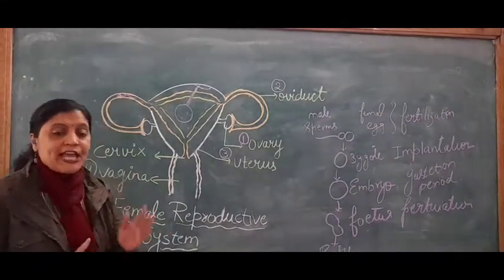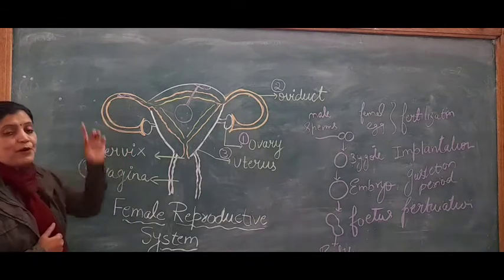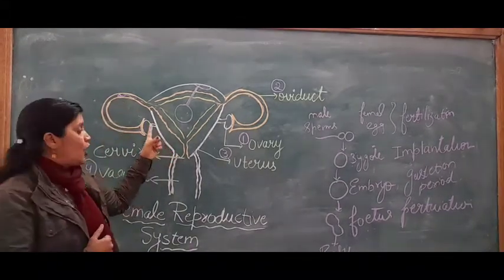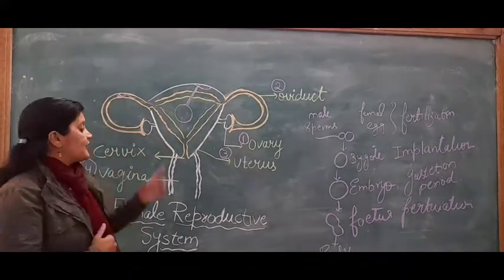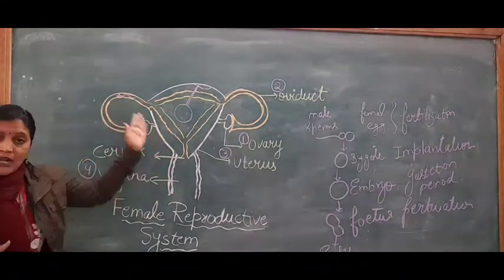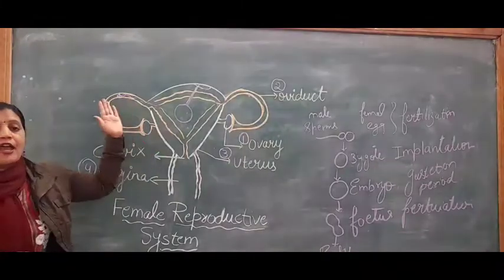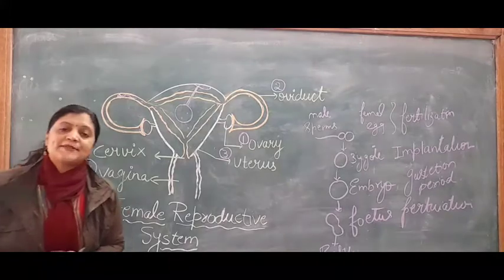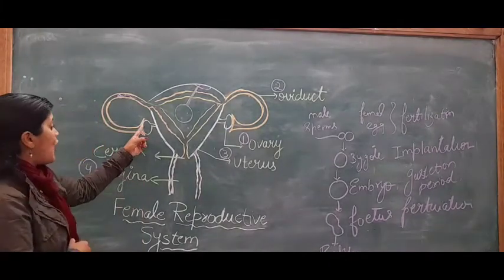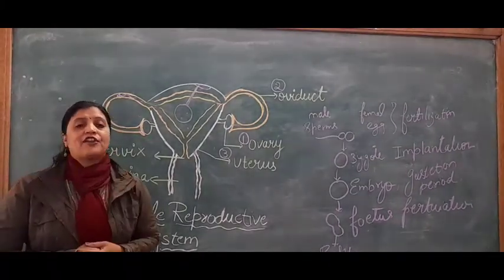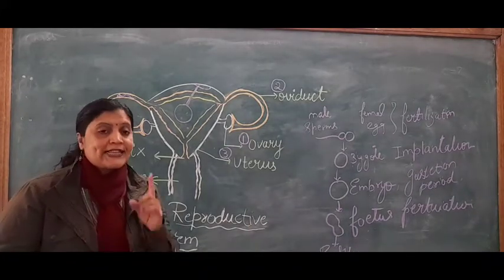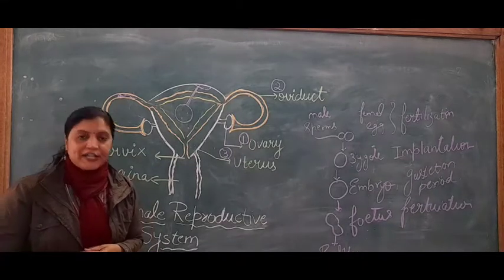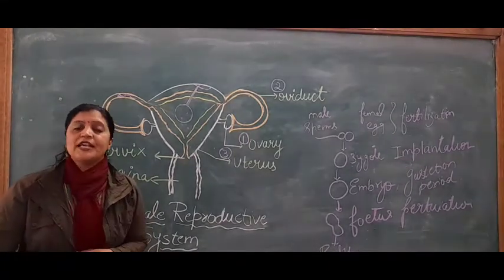So I am repeating, if the egg does not get any sperm for fertilization, then this egg comes to the uterus. Along with the uterus wall tissues, blood and mucus come out through the vagina, which is known as menstruation. And the ovary releases one egg after every 28 to 30 days. That means menstruation also takes place after every 28 to 30 days, which is called the menstruation cycle.